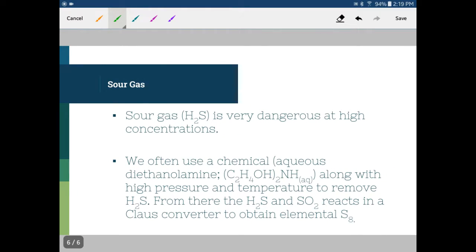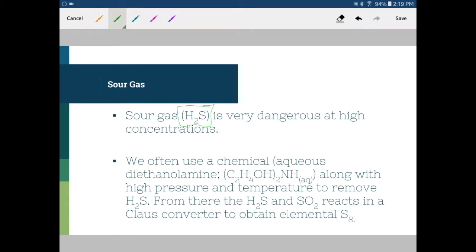So sour gas. Sour gas is that really stinky gas that you smell on occasion, especially if you're in close to a sour gas oil field. Sour gas is really quite a harmful substance, especially in high concentrations. And essentially, sour gas is this H2S, or hydrogen sulfide.